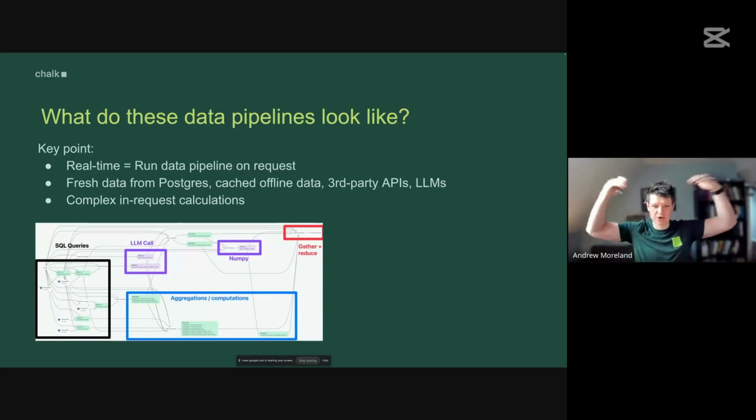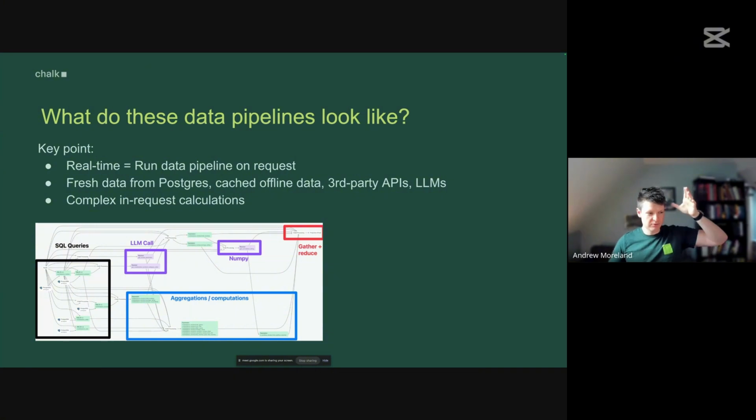And here's a bird's eye view of what those data pipelines look like. Basically, this is a screenshot from the web application that we ship along with our query engine. It's rendering roughly a DAG of the kinds of computations that might be included in something like the demo we're going to walk through today. In the bottom left, you can see that we're pulling in data from, in this case, a Postgres source using a libpq-based driver.